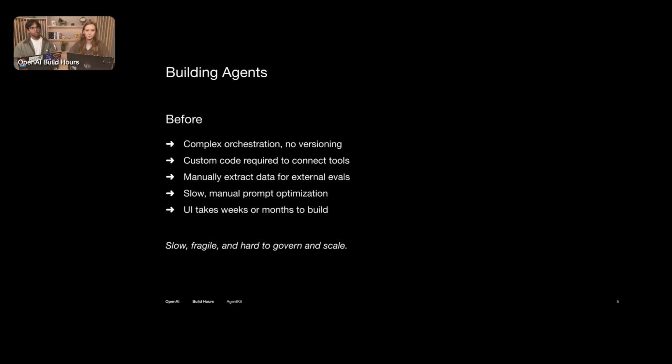Awesome. So let's do a quick snapshot of what building with agents was like for the last several months or even year. It used to be super complex. Orchestration was hard. You had to write it all in code. If you wanted to update the version, it would sometimes introduce breaking changes. If you wanted to connect tools securely, you had to write custom code to do so. And then running evals required you to manually extract data from one system into a separate evals platform, daisy chaining all of these separate systems together to make sure you could actually trust those agents at scale.